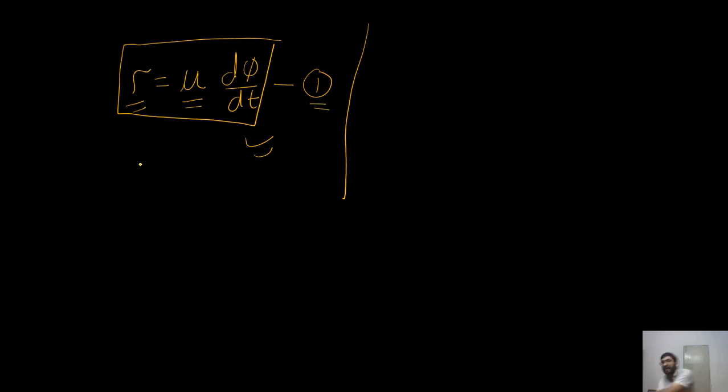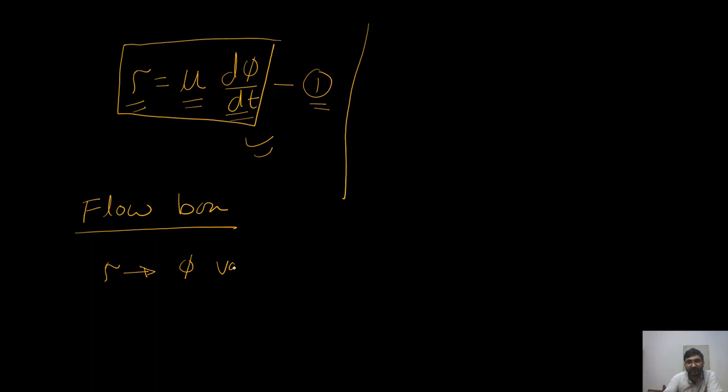Now we understand why d phi by dt has come, right? So let us try to summarize our understanding. We'll call it a flow box. We'll try to see what we have learned. In the case of fluid, when we apply a shear stress, what will happen? We'll have a shear strain that is variable. When the shear strain is variable, it means dynamic deformation, right? Dynamic deformation means we have d phi by dt.